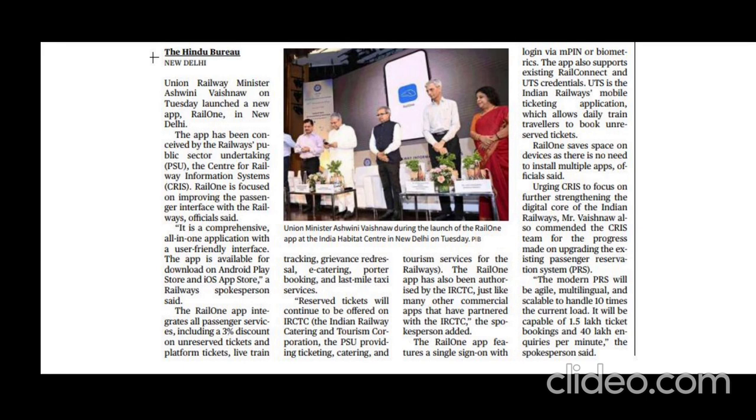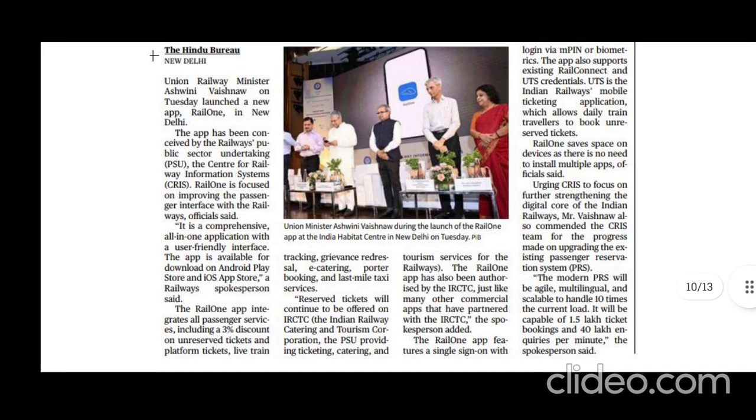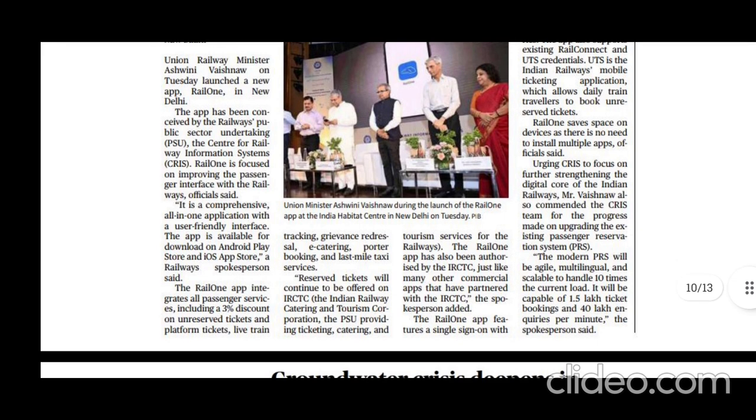Okay. So whenever you're booking a ticket, normally, what are the difficulties that we are facing? Yes, keeping the tickets in waiting list, cancellation of tickets, all these are the issues, right? So to remove those kinds of challenges, our railway ministry has come with one app called the Rail One app. Okay, you can use this app directly.